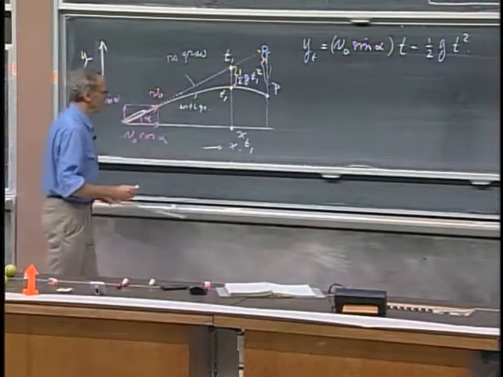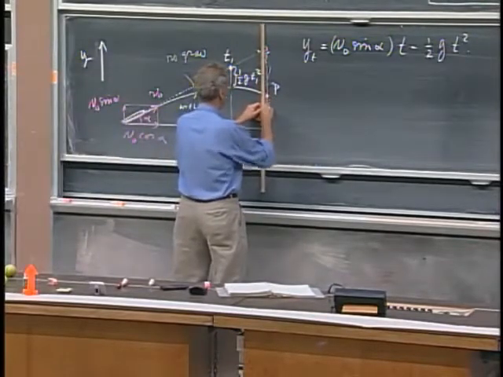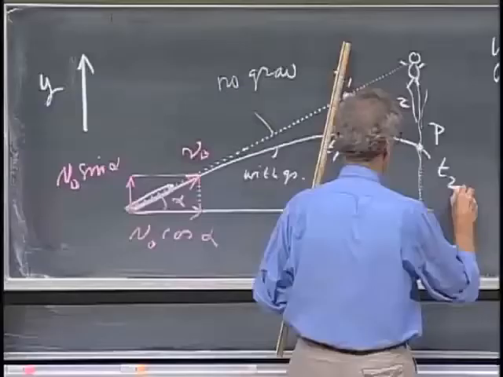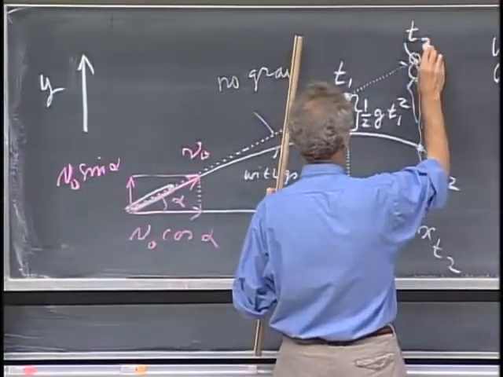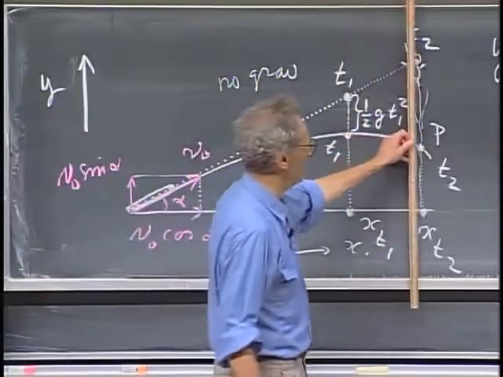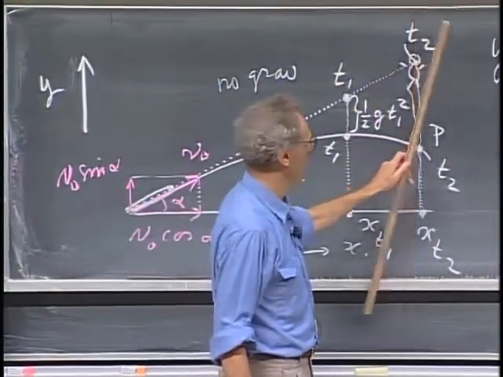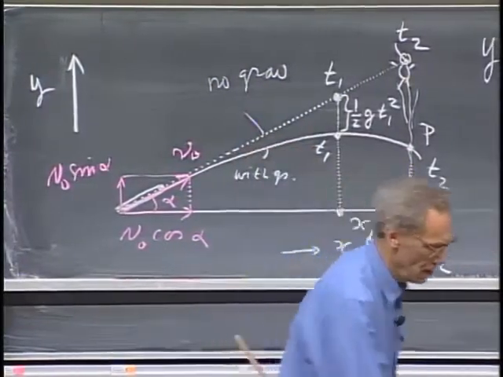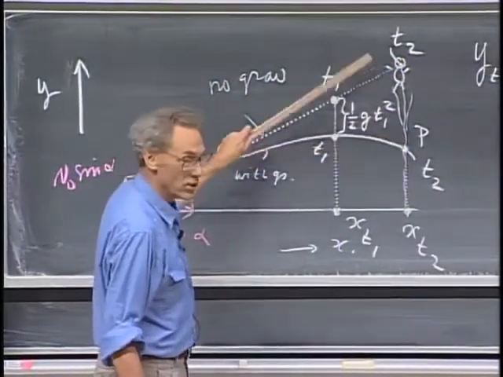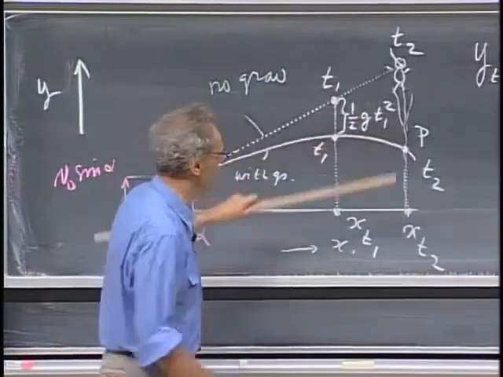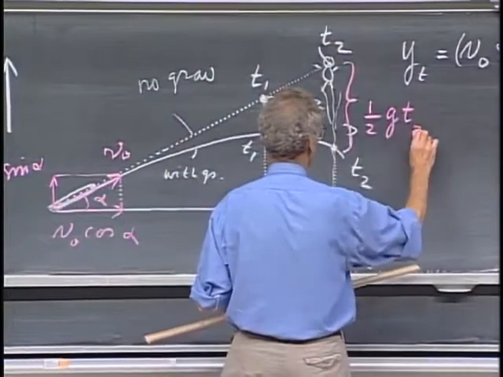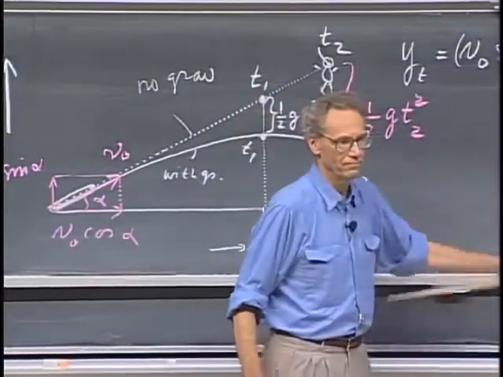Now comes the time that the golf ball hits point P, when its position is x(t2), and the time here is t2. That means if there had been no gravity, the golf ball would have been there. They must have the same position in x at this catastrophic moment. So what now is the distance between the monkey and the golf ball, the distance between the two trajectories, one trajectory no gravity, the other with gravity. This distance equals 1/2 g t2 squared for that same reason.